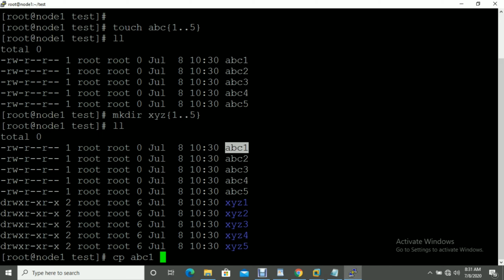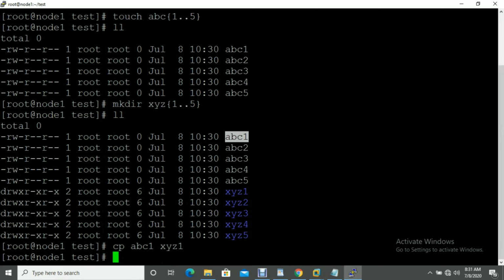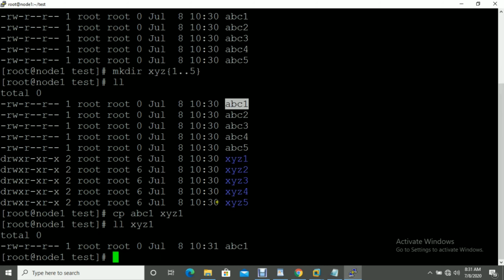Source means which file you want to copy, and destination means where you want to keep that file. So cp, the file name, and I need this file inside xyz1. So my file is copied now. You can check with ll xyz1. You can see the abc1 file is available inside xyz1 now.